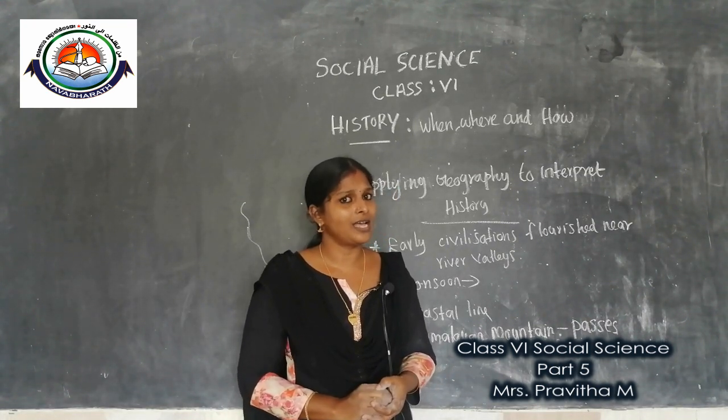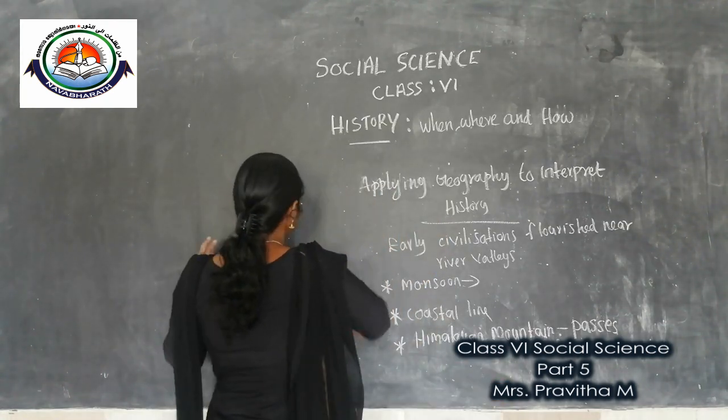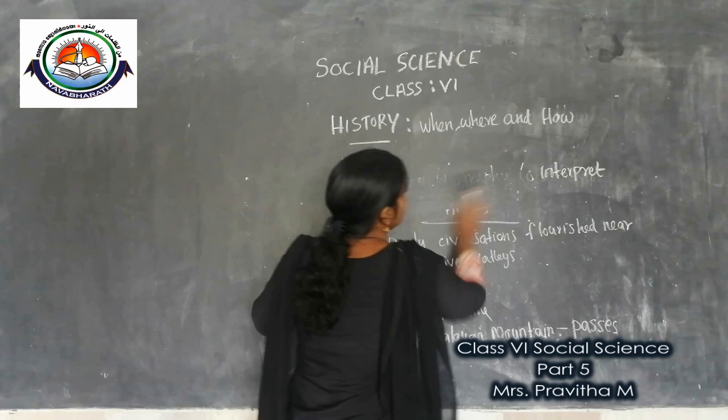Okay, can we go to our last topic? Our last topic is about sources of history.